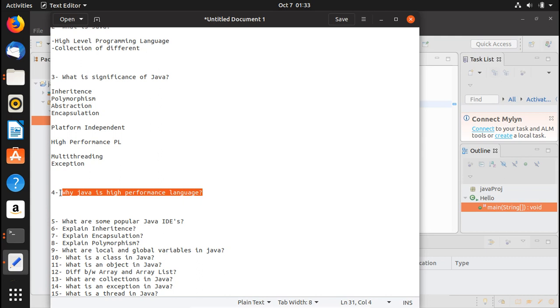Java uses a just-in-time compiler, or JIT compiler, which means that it is going to convert the instructions into bytecodes right away and quickly. I think that is the only reason that Java is a very high performance language. That's it for this question.